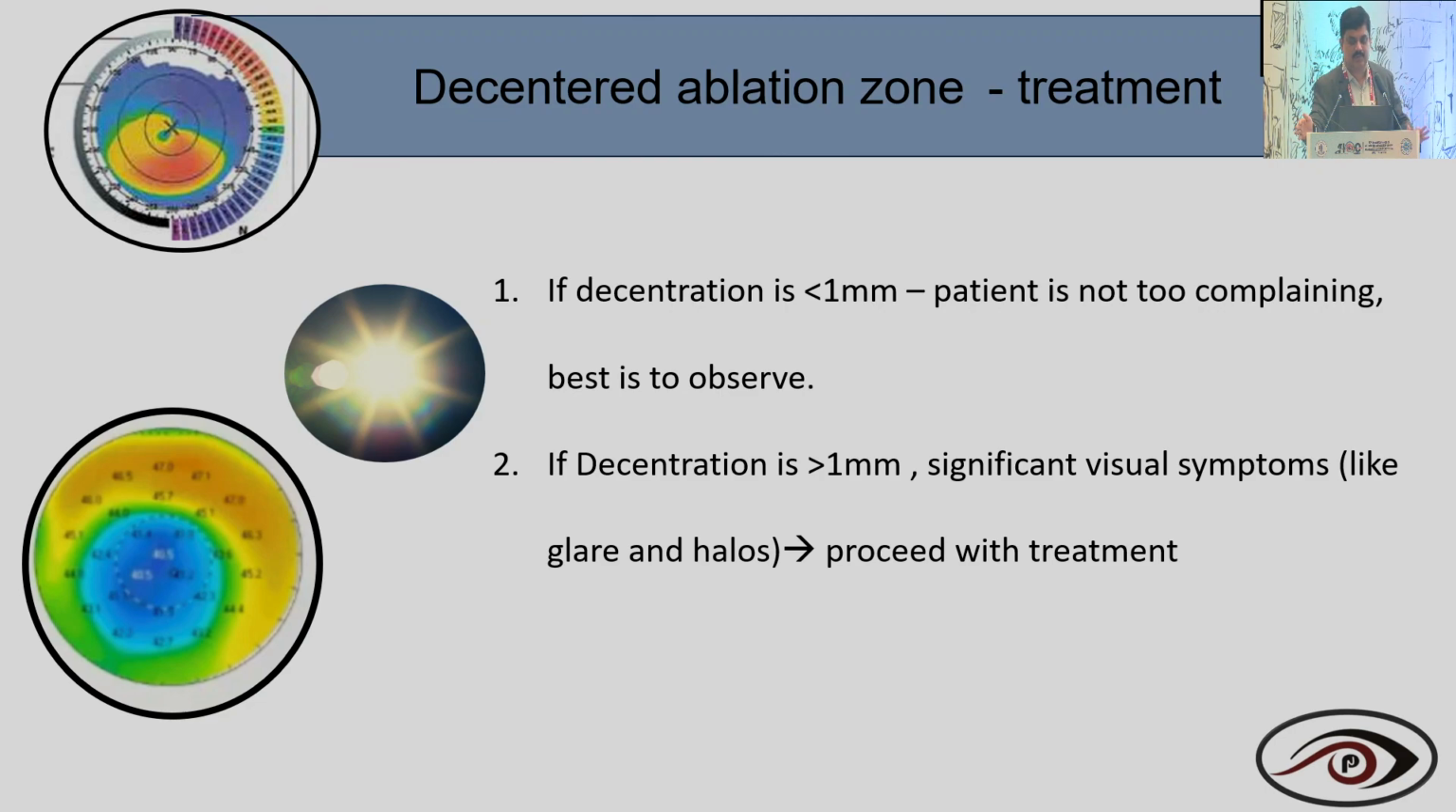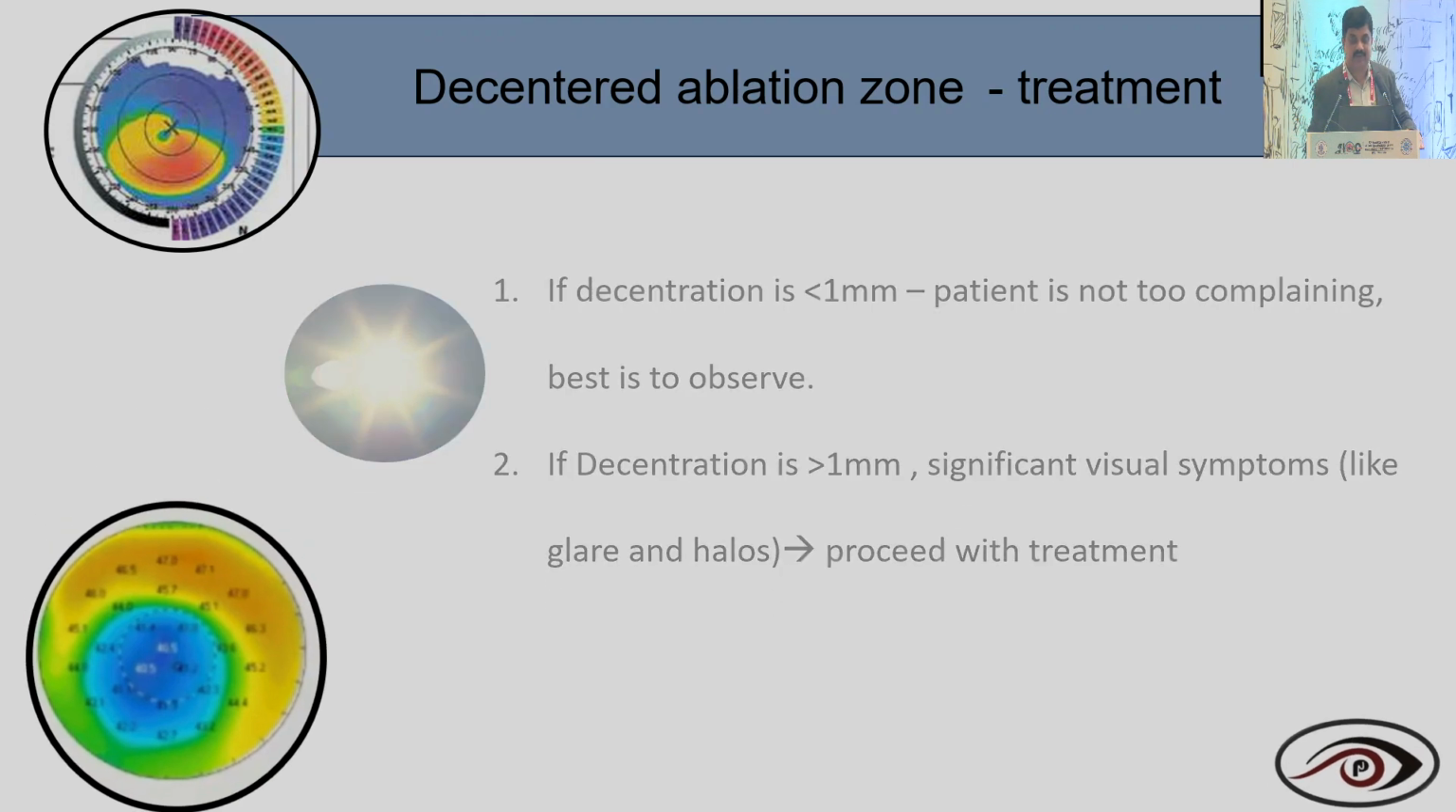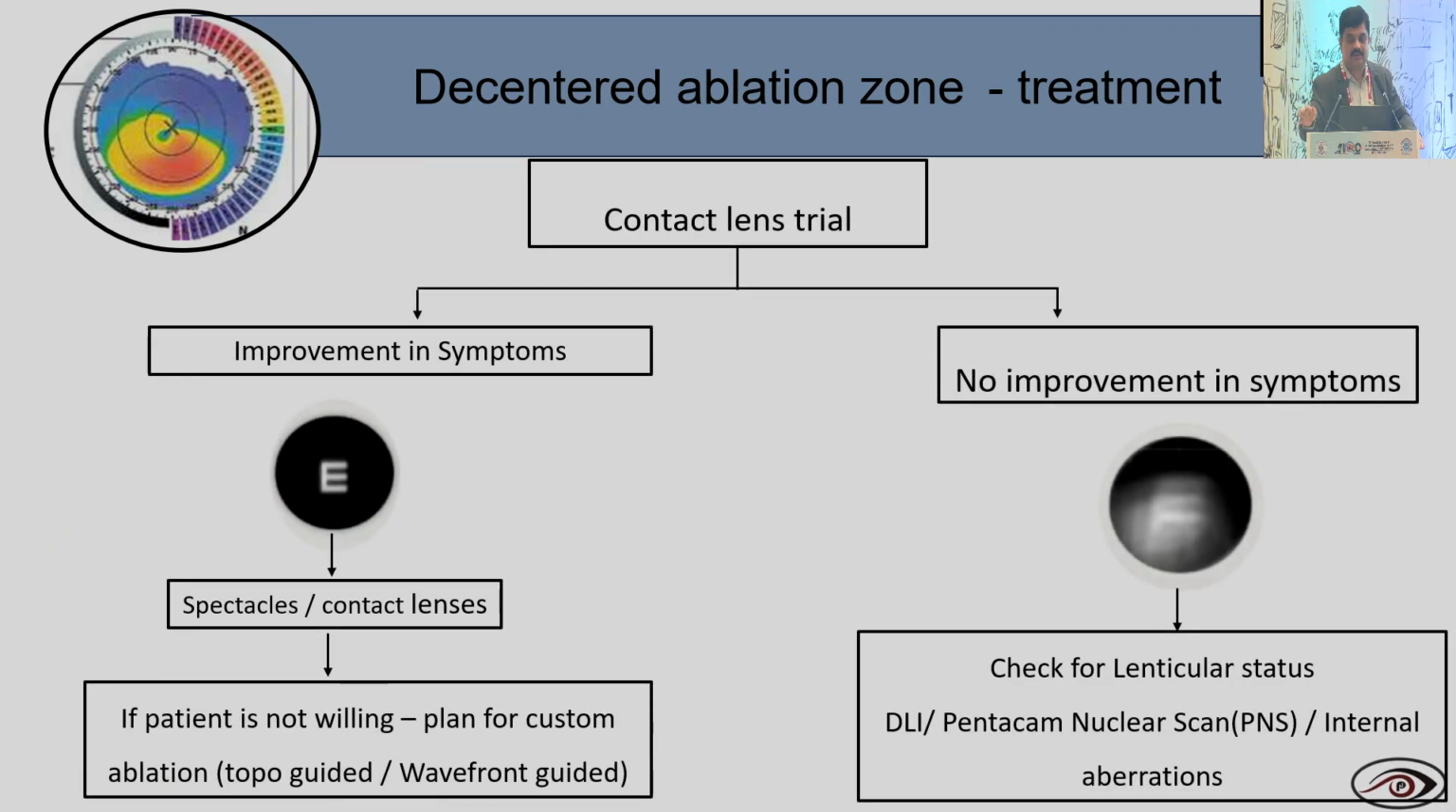So coming to the treatment, if the decentration is less than 1 mm and the patient is not complaining, then it is best to observe. If the decentration is more, like more than 1 mm, and the patient is having significant visual symptoms, then proceed for treatment. This is a small chart I am putting up. Even a contact lens trial has been tried. If you see improvement in the symptoms, then you can continue with that. But if the patient is not willing, then you should plan for either a topo-guided or wavefront-guided treatment.